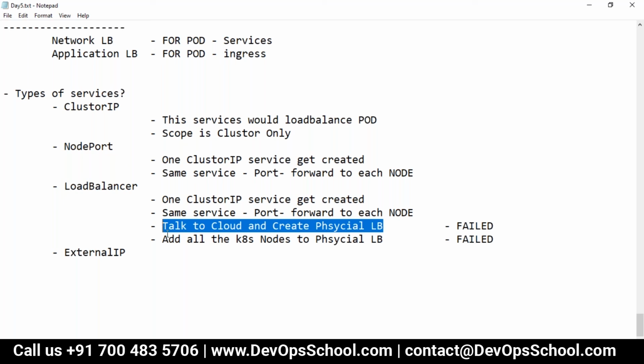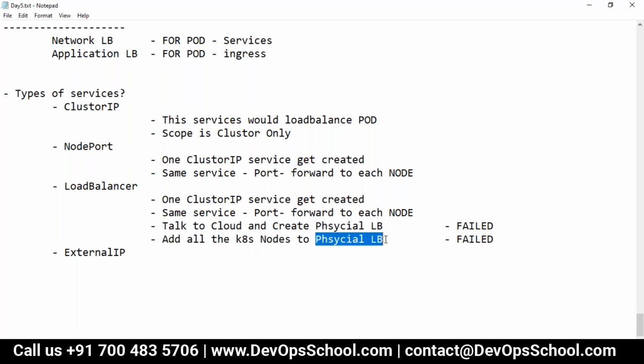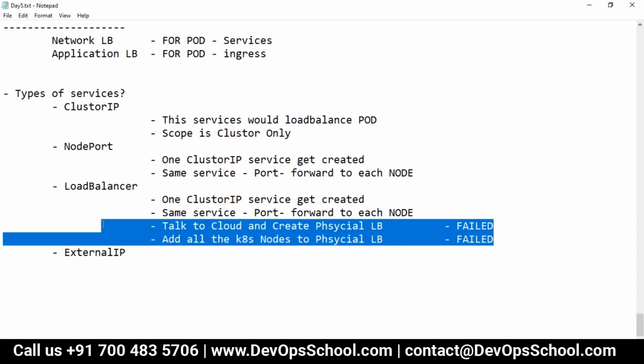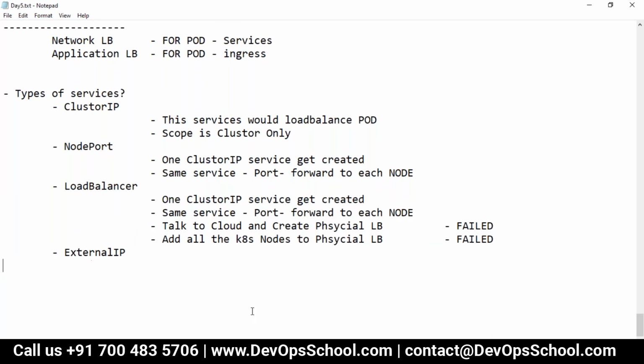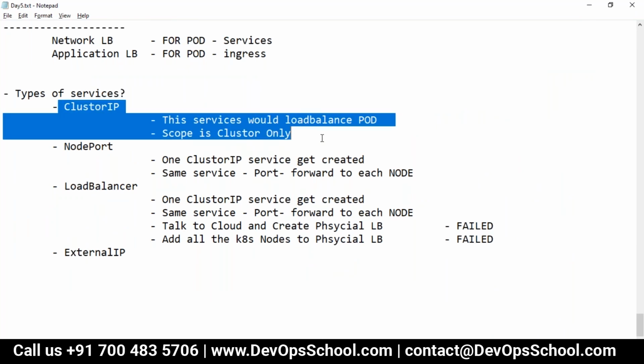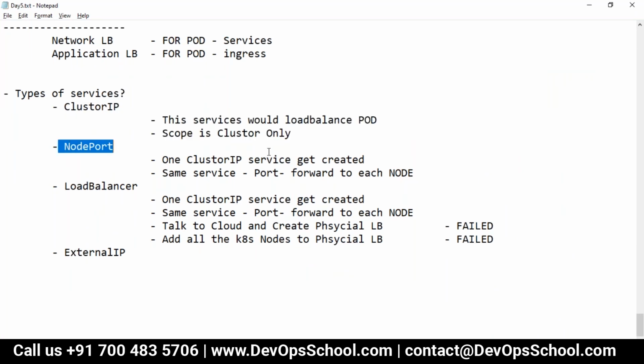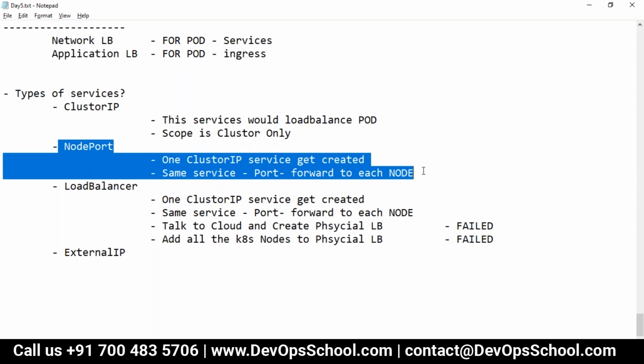And then what will happen? Kubernetes itself knows which nodes you have attached to the cluster. So it will add these nodes to the physical load balancer. In our case, this will fail because my Kubernetes has no access to AWS. But if you go for this type, then these four things happen. So if you want something simple, if you want some pod or service to be accessible within a cluster, use this one. If you want your service to be accessible at the node port of the node, use this one.